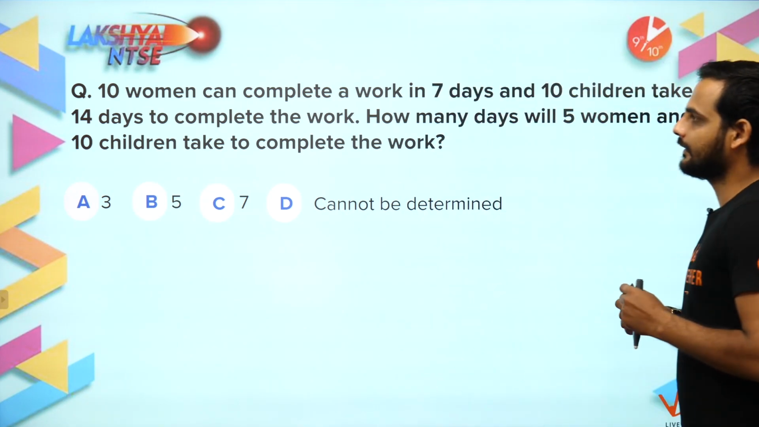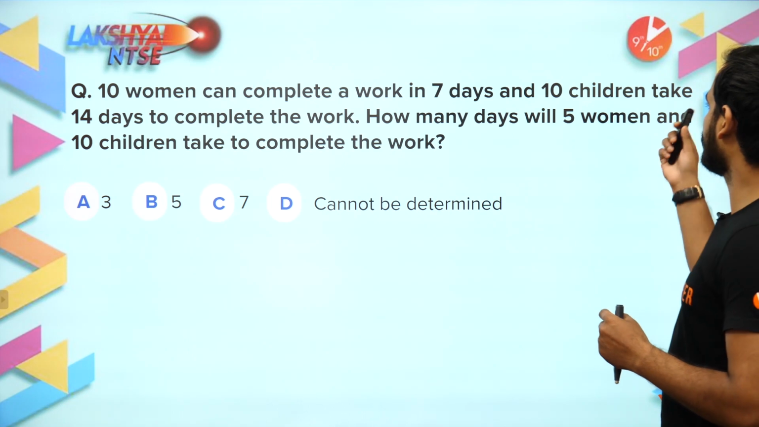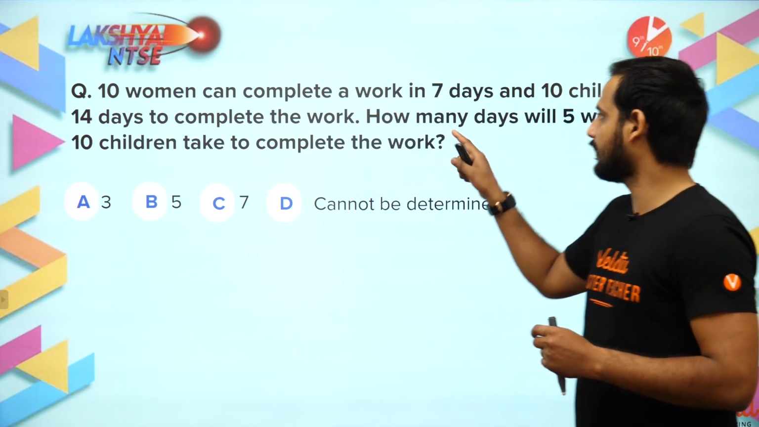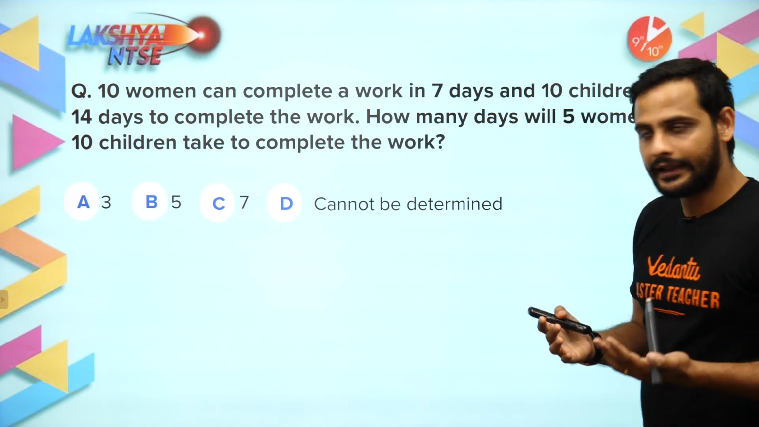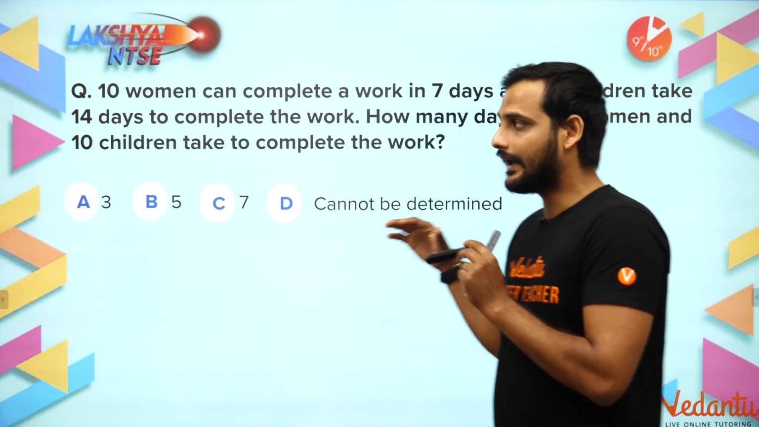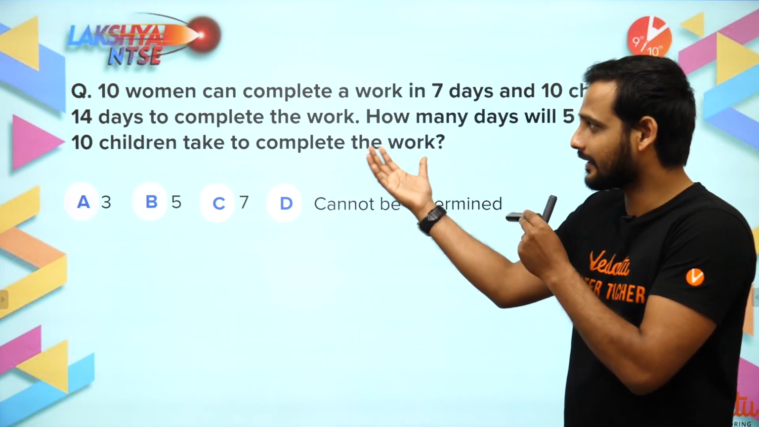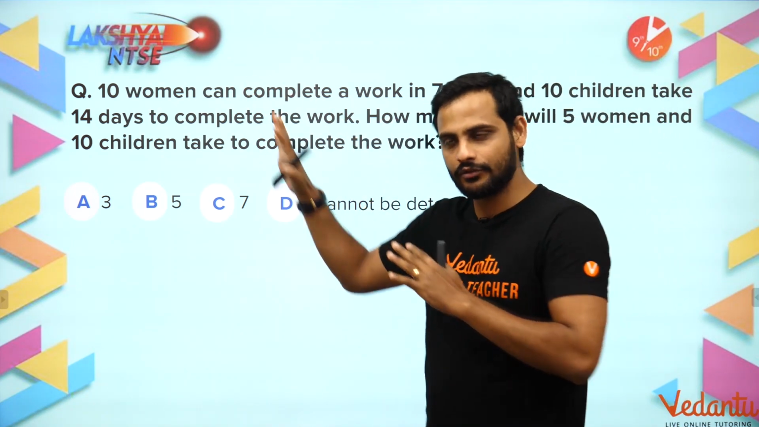Next question. 10 women can complete a work in 7 days. 10 children can take 14 days to complete the work. How many days will 5 women and 10 children take to complete the work? Again, a very easy question. This kind of question you have already done in linear equations in 2 variables. I could get a shortcut, but the shortcut will not be true for all kinds of questions. So we'll just go by the method.